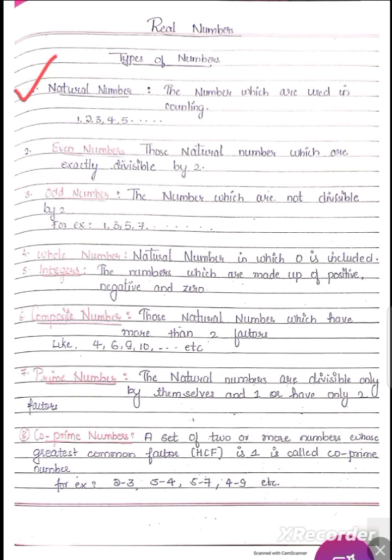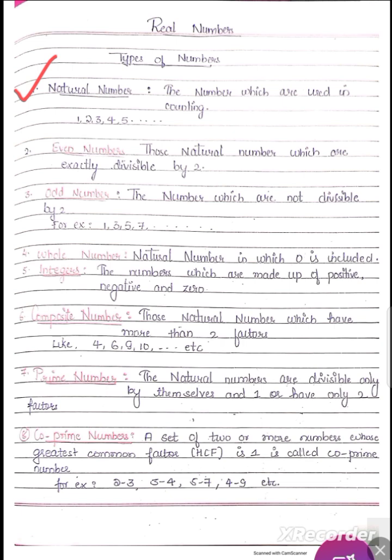So what is a natural number? The numbers which we use for counting. In your day-to-day life, you are very used to counting something. If you want to count something, you are going to use the natural numbers. How are the natural numbers represented? 1, 2, 3, 4, 5, 6, and so on up to infinity. So the numbers which are used for counting, we say, are natural numbers.